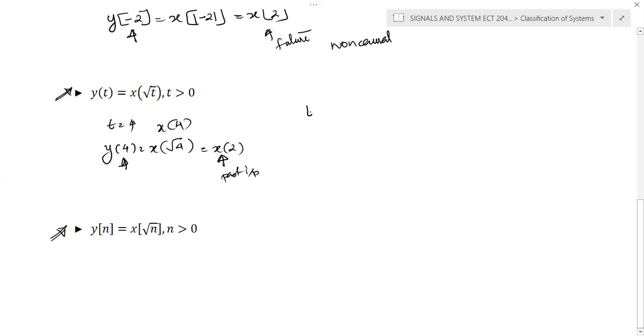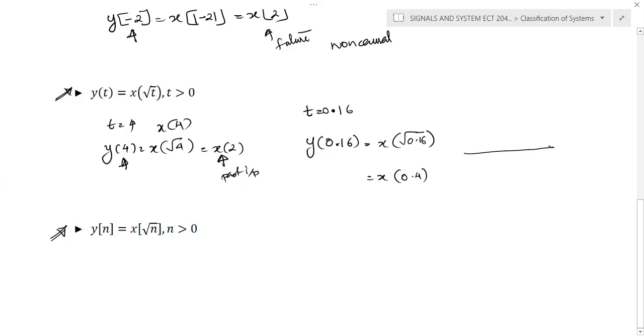But if you substitute, for example, t is equal to 0.16, because t can take any value, and t is greater than 0 here. So we can assume that t is equal to 0.16. If you substitute in this particular case, it becomes x of root 0.16, which is simply x of 0.4.